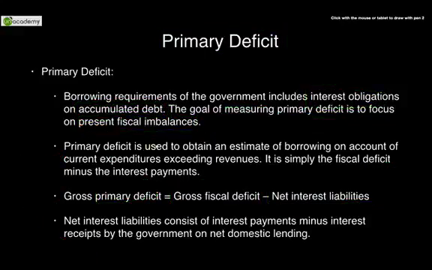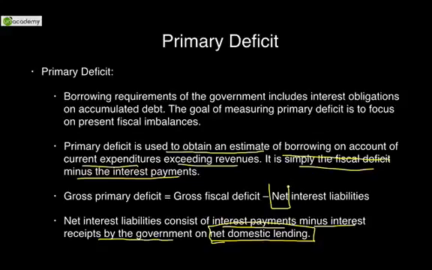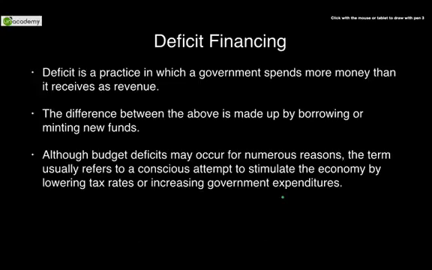So the primary deficit is used to obtain an estimate of borrowing on account of current expenditures exceeding revenues. It is simply fiscal deficit minus interest payments. Net interest liabilities consist of interest payments minus interest receipts by government on net domestic lending. So whatever the government had lent to state governments, whatever it has received from them, the difference with interest payments. So whatever we are taking is net of that.